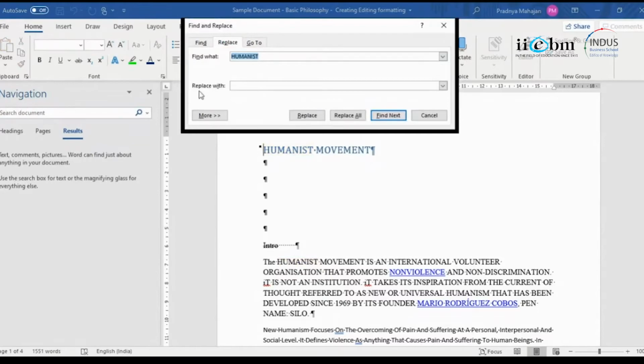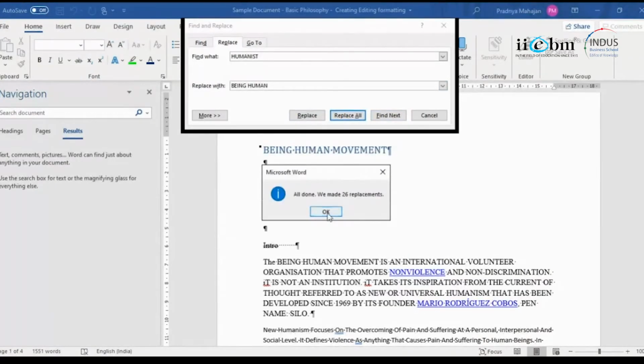So replace with what? Being human. I have an option to replace one by one or replace all. It says 26 replacements done.